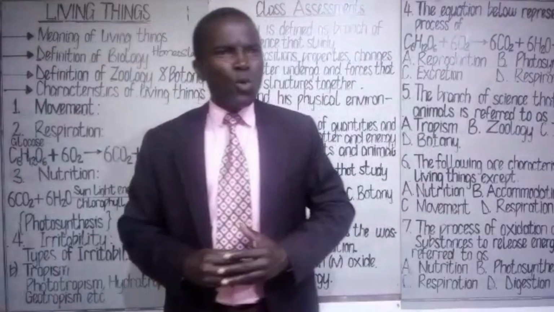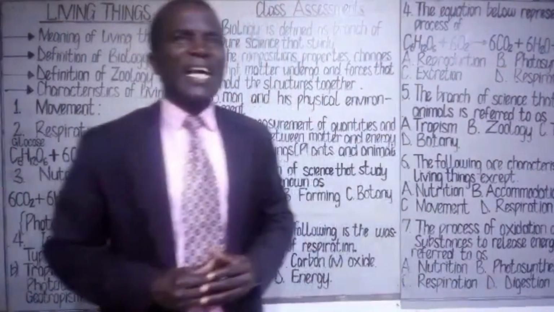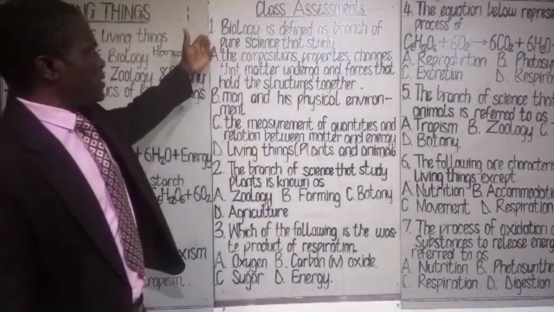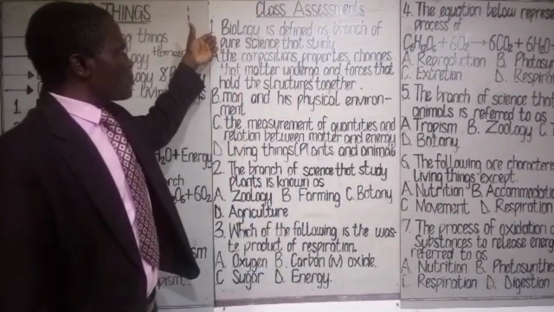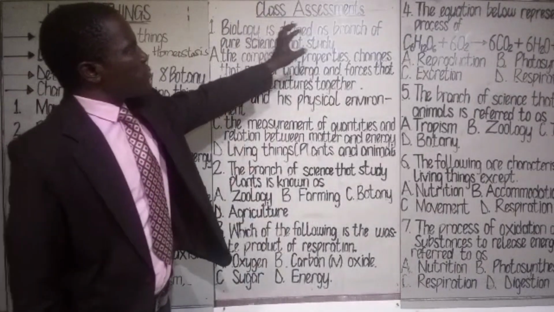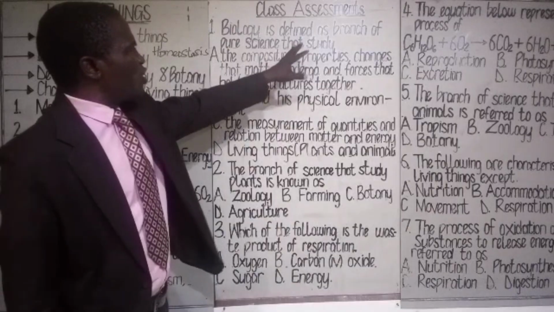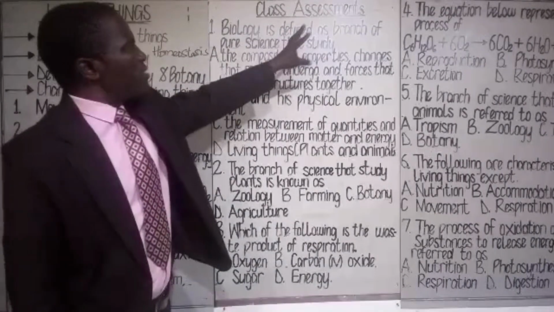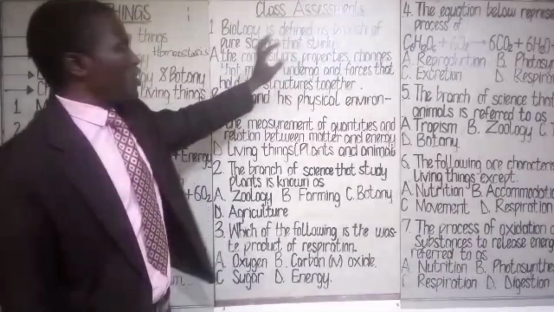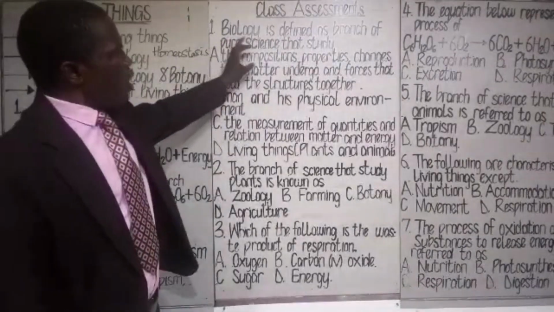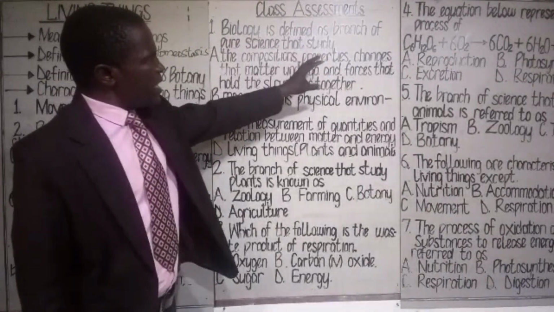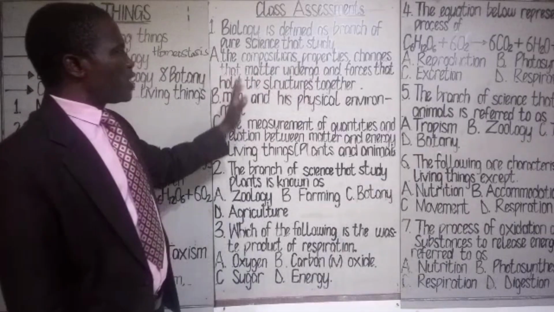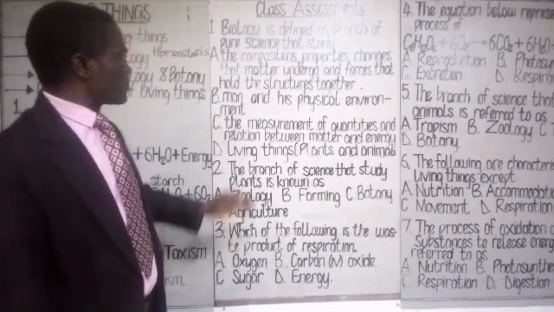That is very good. Now I want to quickly proceed to class assessment. Class assessment number 1. The question says, biology is defined as branch of pure science that study dash. A. The composition, properties, changes that matter undergo, and forces that holds the structure together.